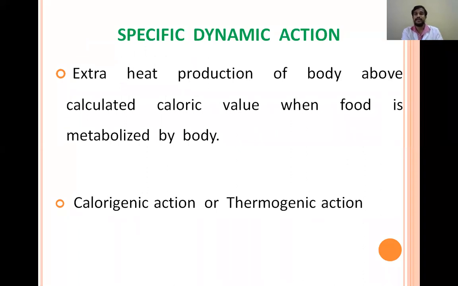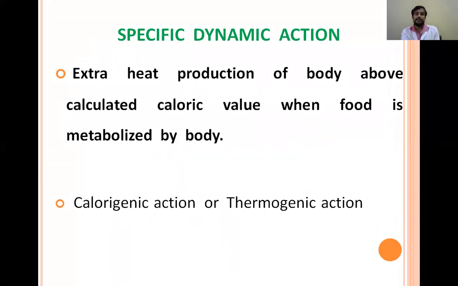Coming to specific dynamic action, extra heat production. We know this is the extra energy required for getting energy from any food item. And this extra energy is released in the form of extra heat. So that's why there is extra heat production of the body above the calculated caloric value when a food is metabolized by the body.